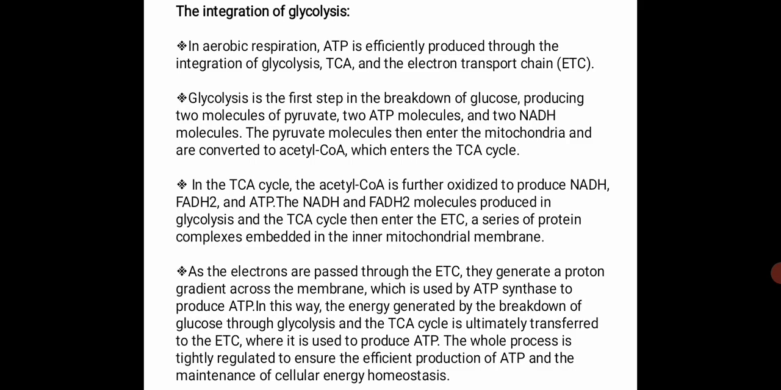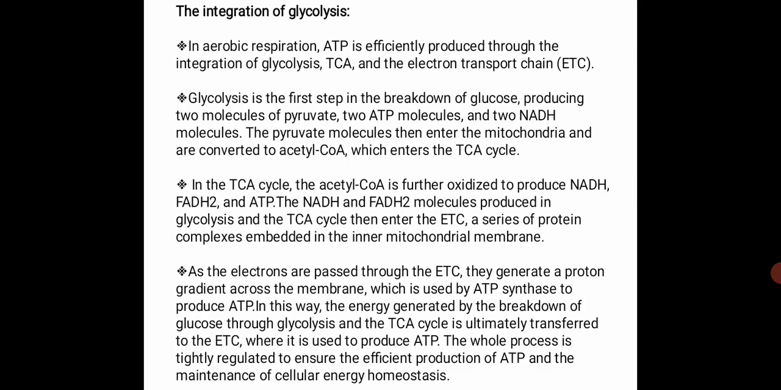In glycolysis, which is the first process, as we said earlier, glucose is converted to pyruvate and ATP molecules, and the pyruvate enters the mitochondria to take part in the TCA cycle. Before that, it is converted to acetyl-CoA. In the TCA cycle, the acetyl-CoA is further oxidized to produce NADH, FADH2 and ATP.